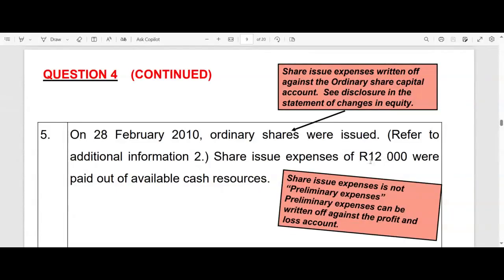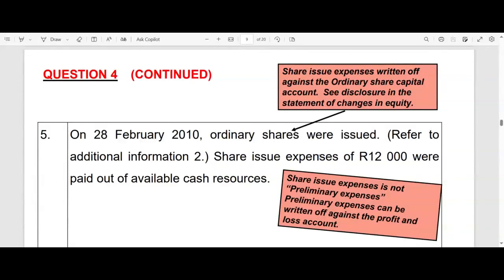We know that has to be written off nowadays. The share issue expenses must be written off to the share capital account. Under the old Companies Act, it had to be written off to your retained earnings account, but we no longer write that off to retained earnings. So you can even totally forget that it ever happened. You're not going to get a company that hasn't done their books before 2011. Okay, unlikely in any case.